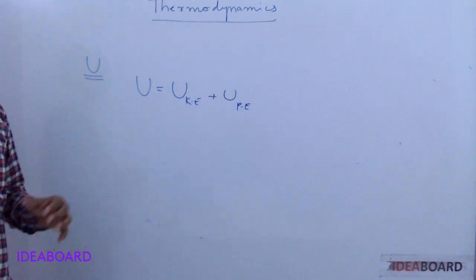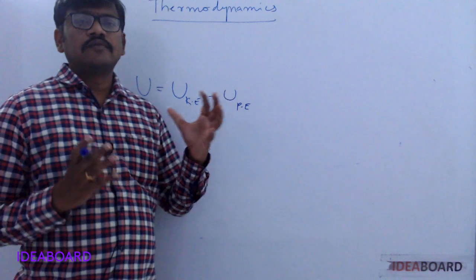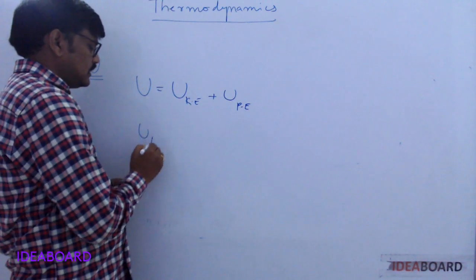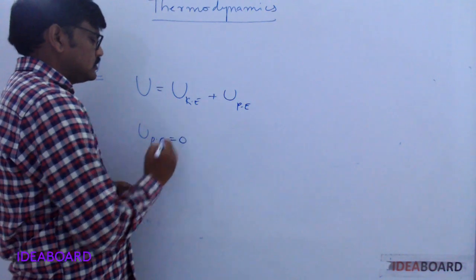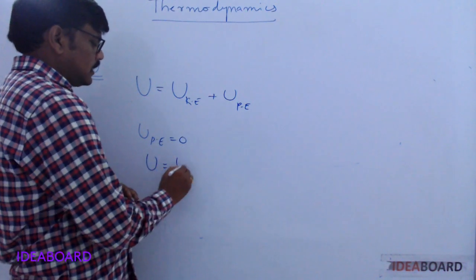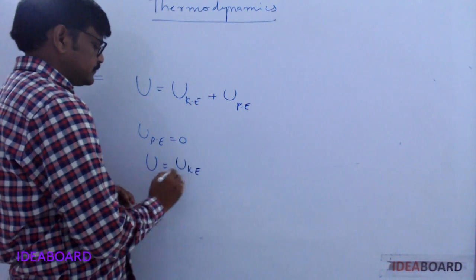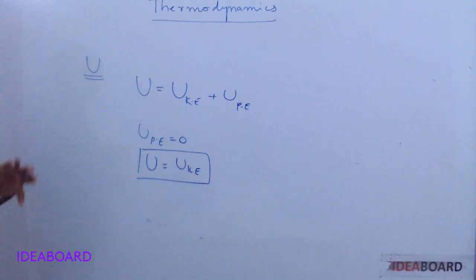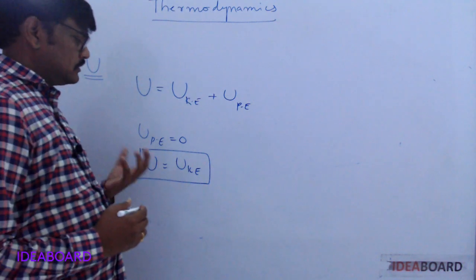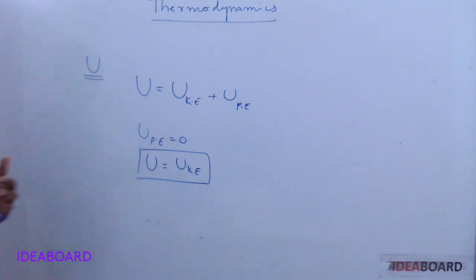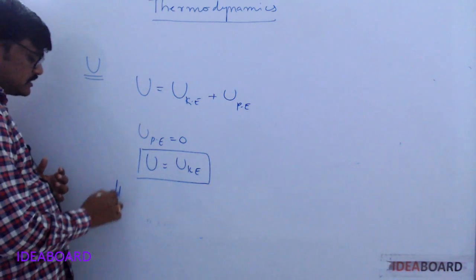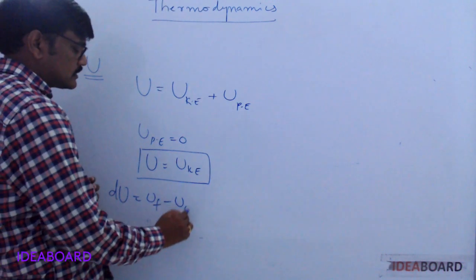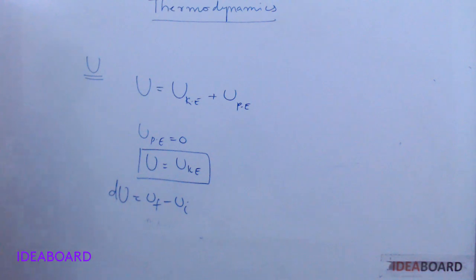For an ideal gas, there is no intermolecular force of attraction. So for an ideal gas, internal potential energy is equal to 0, and it has only internal kinetic energy. Now here, we generally express internal energy in terms of changes, that is, change of internal energy dU equals final minus initial internal energy.